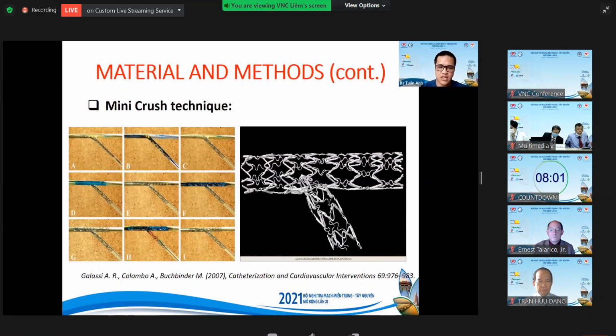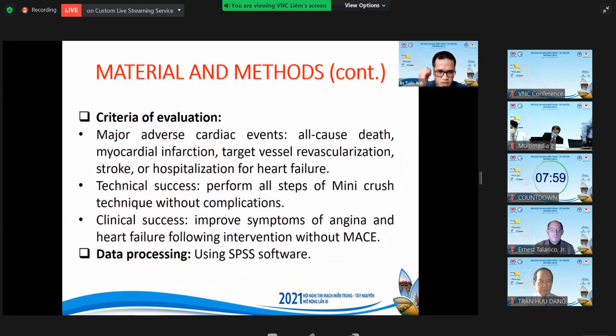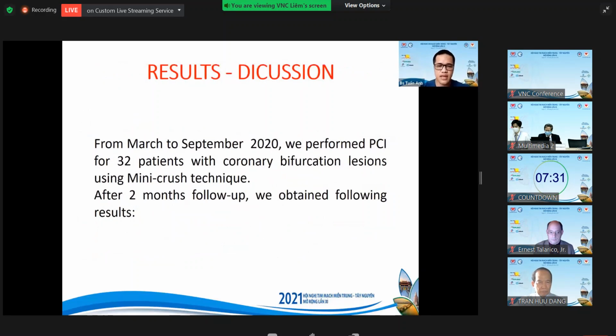After the intervention, we retook the angiography to evaluate the flow, stenosis degree, and possible post-stenting complications. Technical success was defined as performing all steps of the minicrush technique without complication. In this study, the endpoint was the occurrence of major adverse cardiac events (MACE) and how it improves the symptoms of angina and heart failure after 2 months of follow-up. Now we come to the next point.